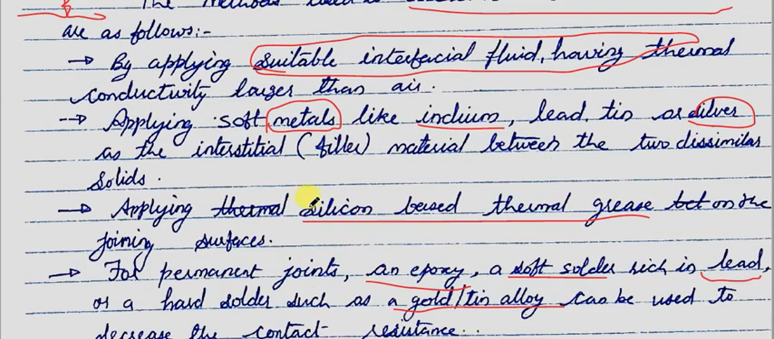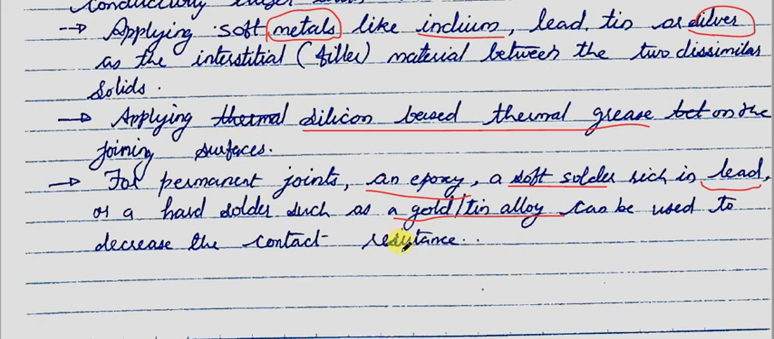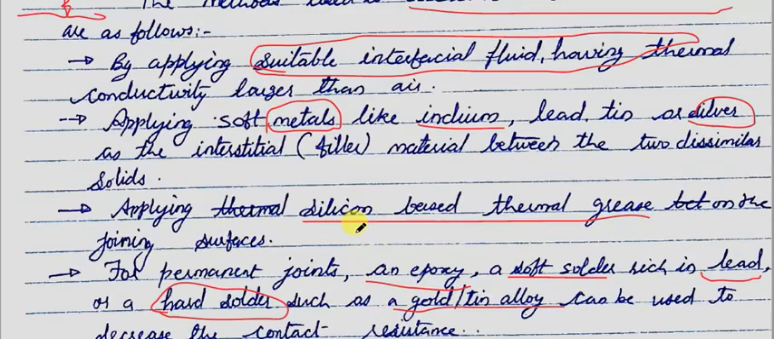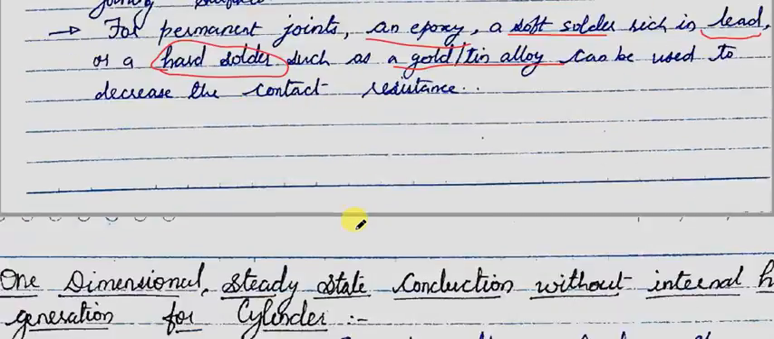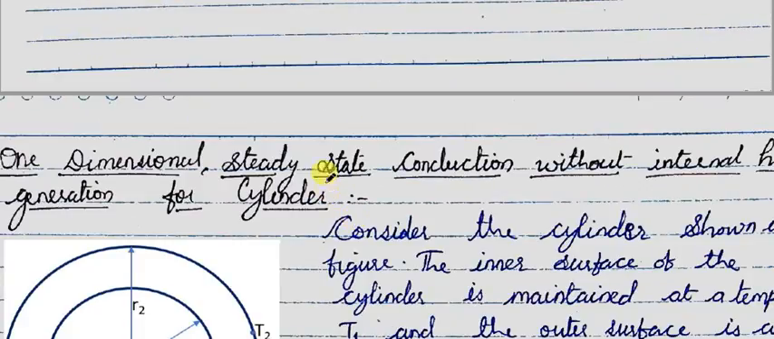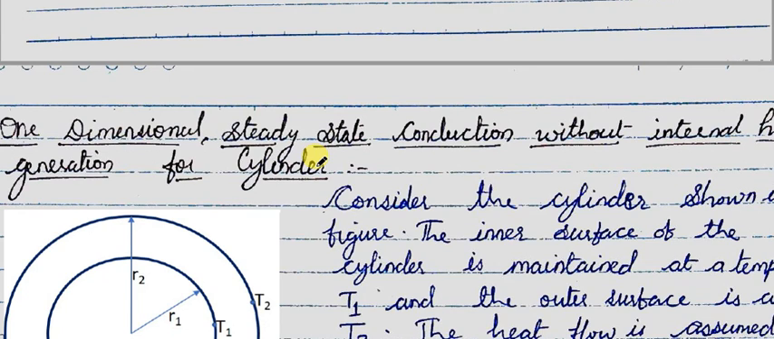Also we can have some paste or thermal grease which will be silicon based. Or if it is a permanent joint, then especially in the case of hard solders, we can have very low values of contact resistance. So these were some of the methods with which we can go for decreasing the contact resistance value.